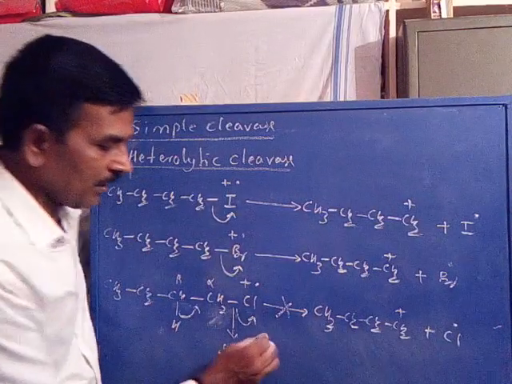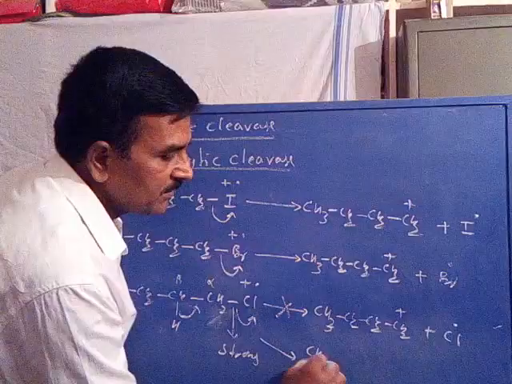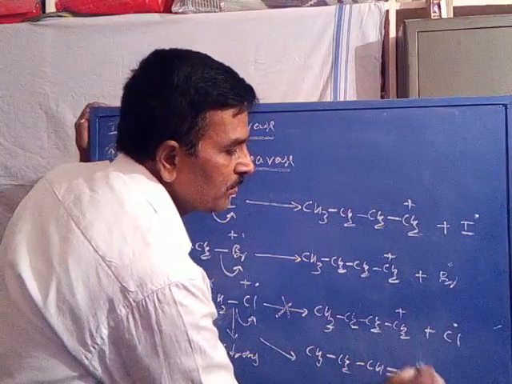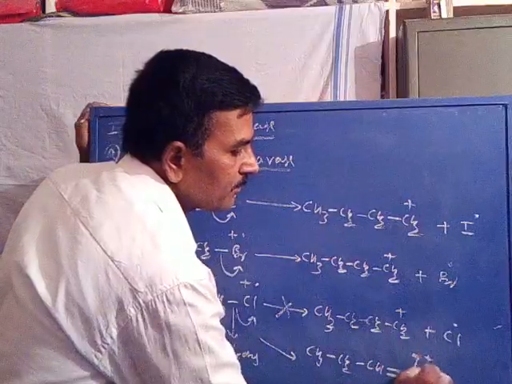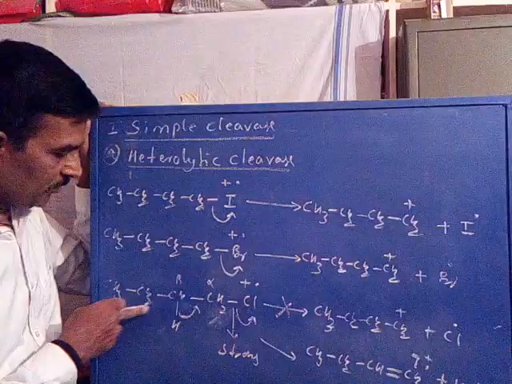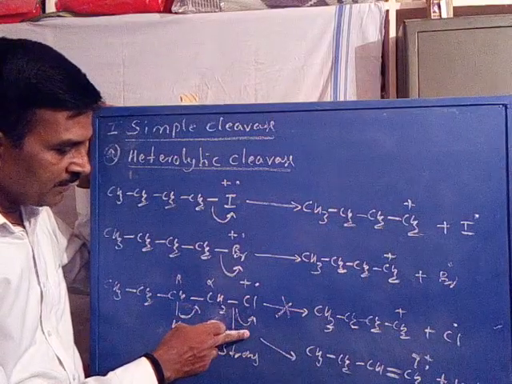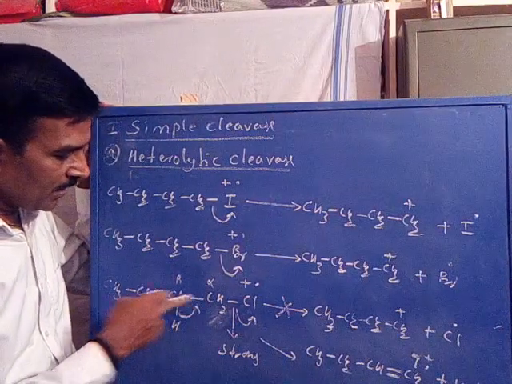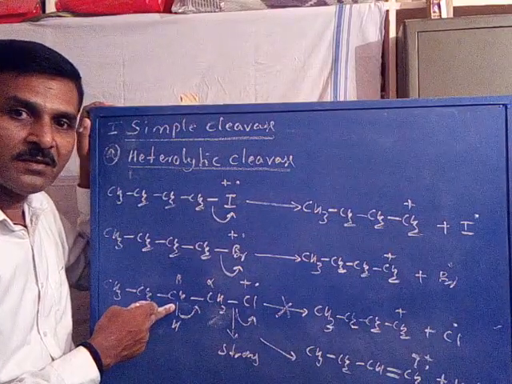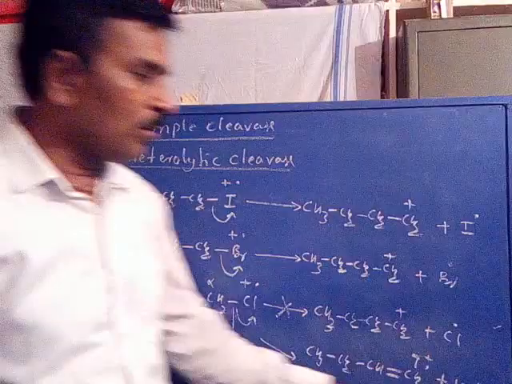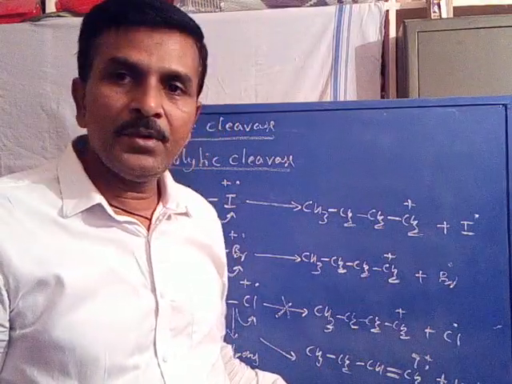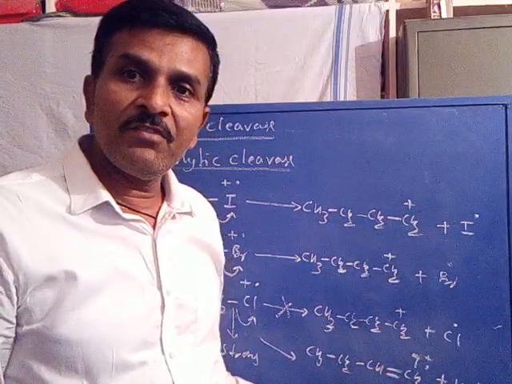HCl as neutral, so that we can get CH3, CH2, CH double bond CH2 ion radical plus HCl neutral. You see, when this hydrogen and chlorine is eliminated, we got a double bond between alpha carbon and beta carbon. That is, butene is formed by the process of eliminating a neutral hydrochloric acid HCl. So we get 1-butene ion radical instead of cation.